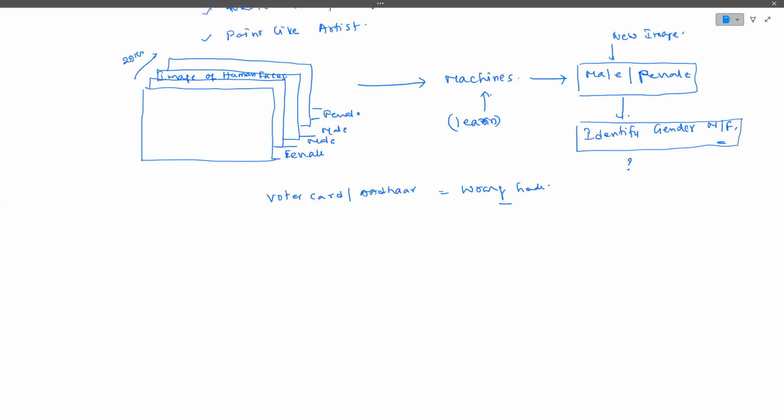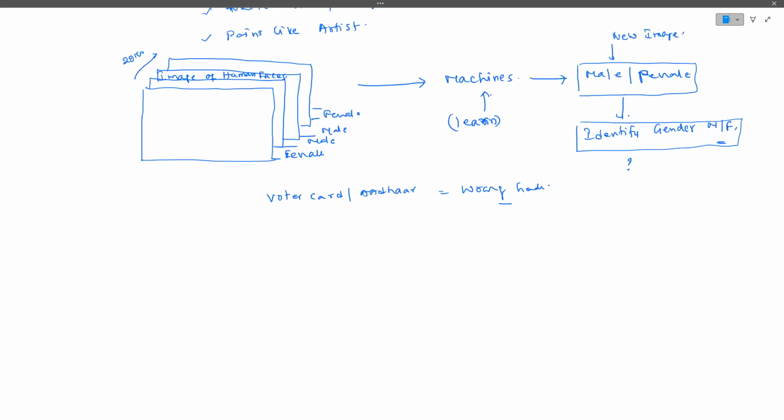So many people are coming for registration for Aadhaar cards and voter cards. How many Aadhaar cards will there be, guys? According to the Indian population, there are going to be somewhere around 145 crore Aadhaar cards. So it is not a simple task to prepare Aadhaar cards for that many people. It's not just 10 or 20 people like in a school or a college.